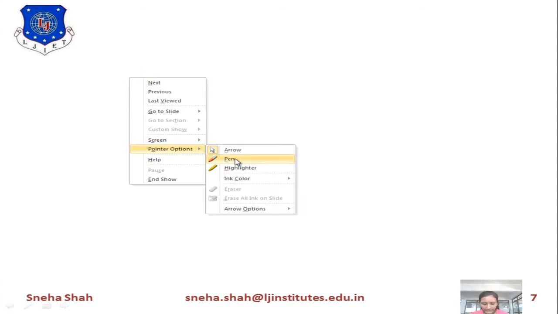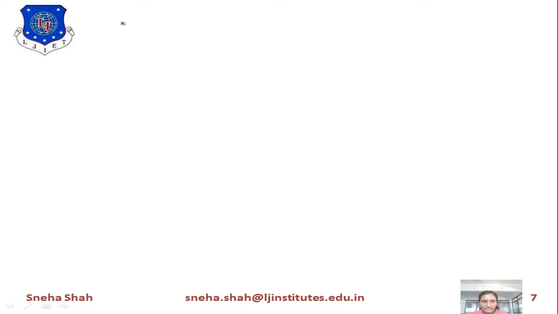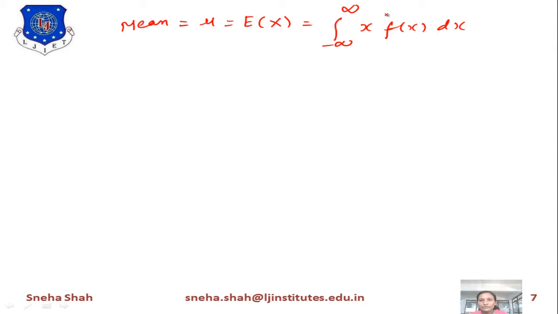So how will we find the mean value of this? If we want to find the mean value, it will be represented as mu, and its value equals E of x, the expected value of random variable x, which equals the integration from minus infinity to infinity of x f of x dx, right? Now in this we will put the value of f of x. The value of f of x equals mod of x for the range minus 1 to 1. So this integration range will change to minus 1 to 1. x will remain as it is and dx will remain as it is.